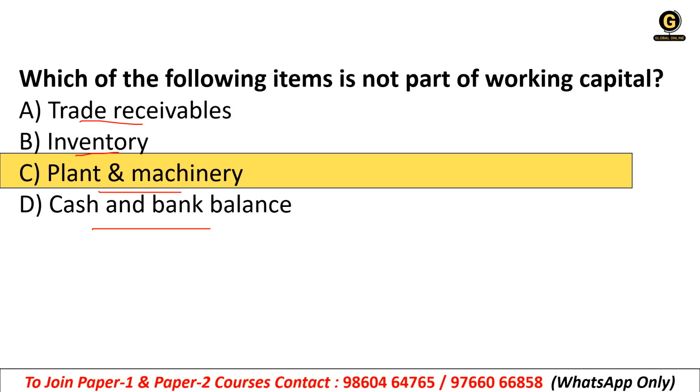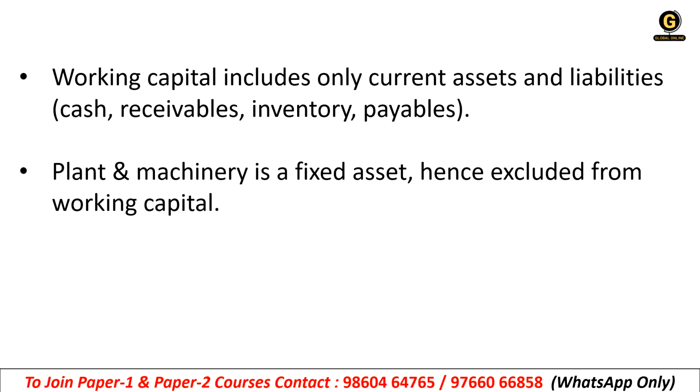Okay. So working capital means current assets and current liabilities. There is no fixed asset or fixed liabilities, right? So plant and machinery is a fixed asset, so it is not considered as working capital.